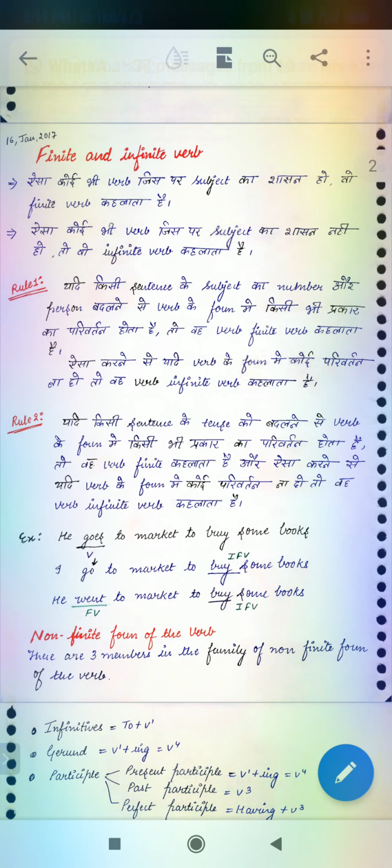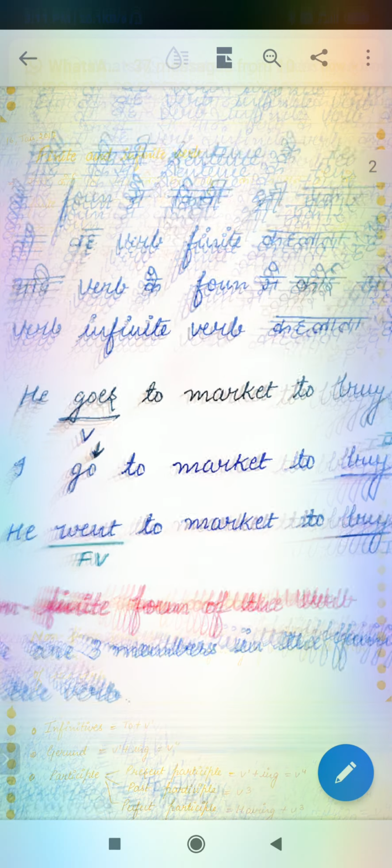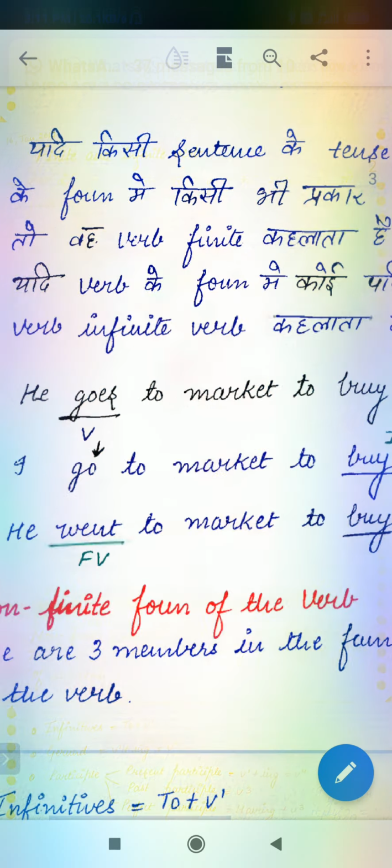After changing the subject's number or person, if the verb form is changing, that is your finite verb. For example, he goes to market. He goes to market to buy some books. I go to market to buy some books. The same thing is given there, but you can find out the difference, this underlined difference.